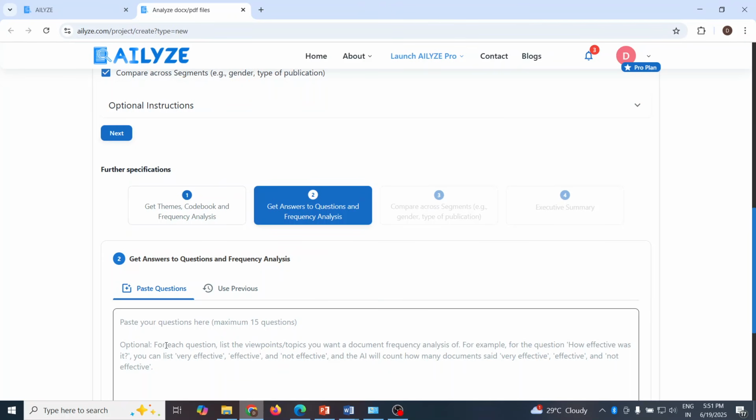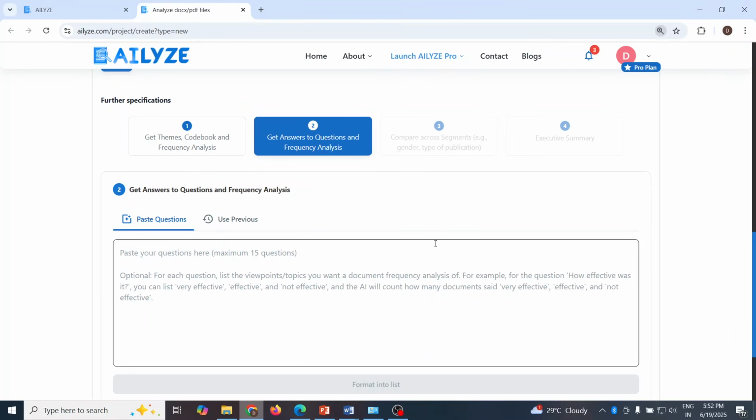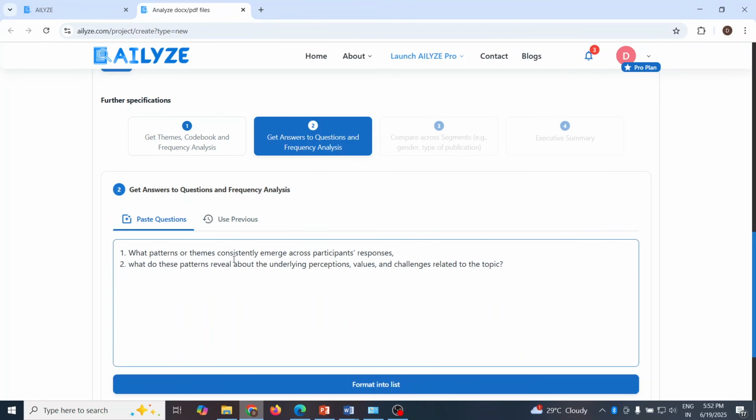So we will have to write down here some specific questions. Basically here we will have to provide a list of questions that we want the AI to answer based on our data. We can either paste the questions, type them manually, or reuse the previous one. I'll just paste some questions. What patterns or themes consistently emerge across participants' responses? The second question is, what do these patterns reveal about the underlying perceptions, values, and challenges related to the topic?